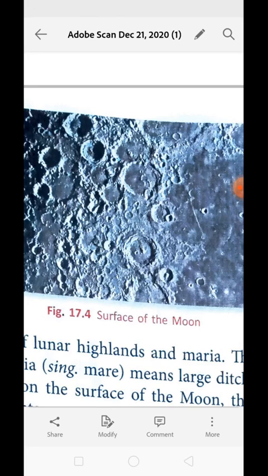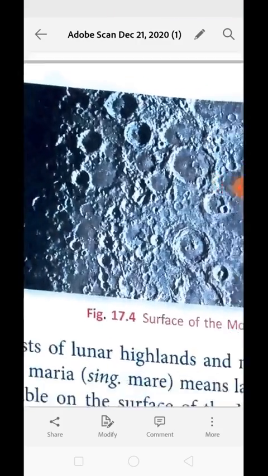Though there is not even a trace of water on the surface of the moon, the name suggests the depth of the surface at those points. The surface on the far side of the moon is comparatively smoother and has a finer texture, but still we find a large number of craters formed by meteoroids.